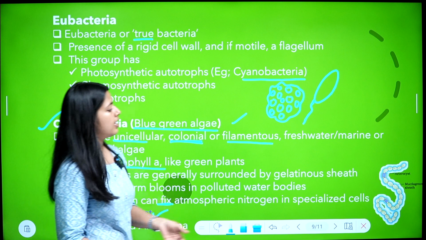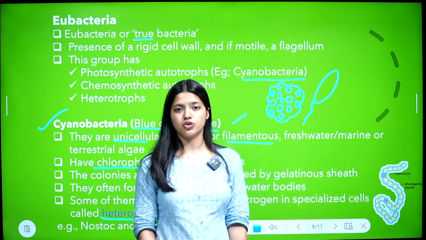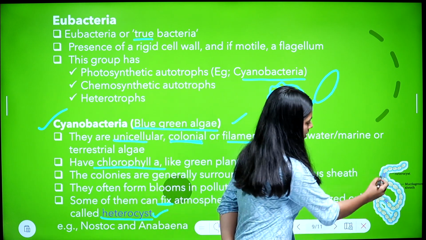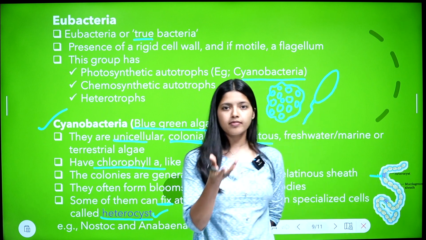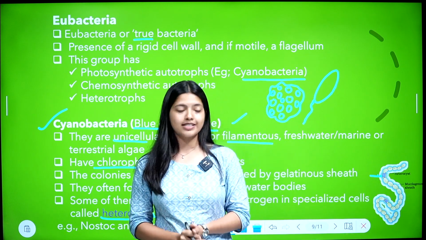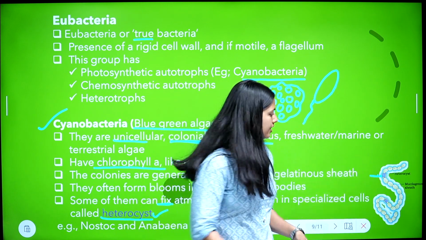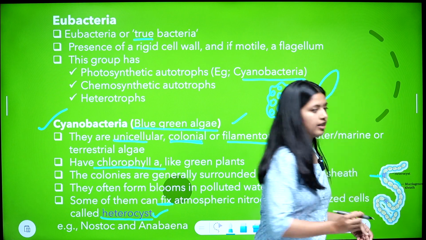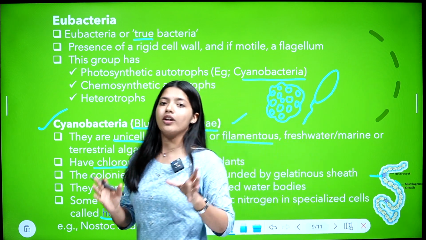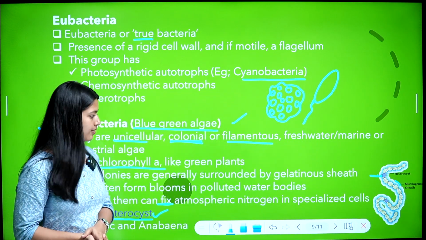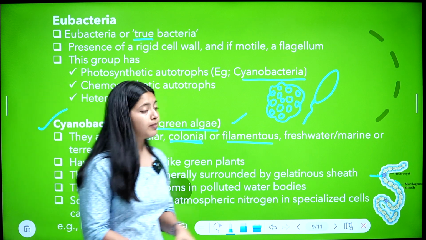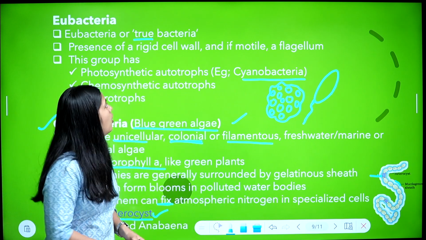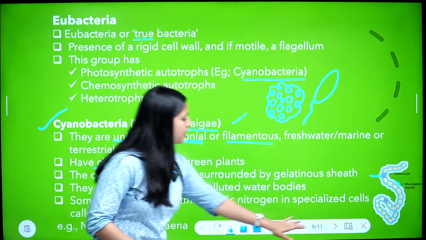Nostoc and anabena. Here I have given a picture. This is a nostoc, and this is heterocyst, the nitrogen fixing specialized cell. And this is a mucilage sheath. We already said there is a gelatinous sheath around the colony, so that is a mucilaginous sheath. Is that picture clear? It's from your NCERT textbook. So that's also completed.